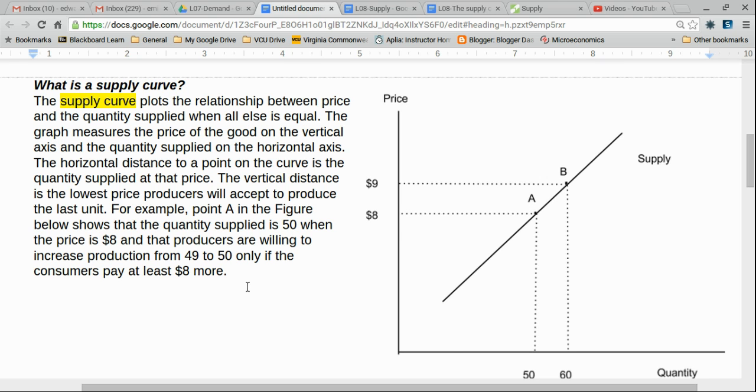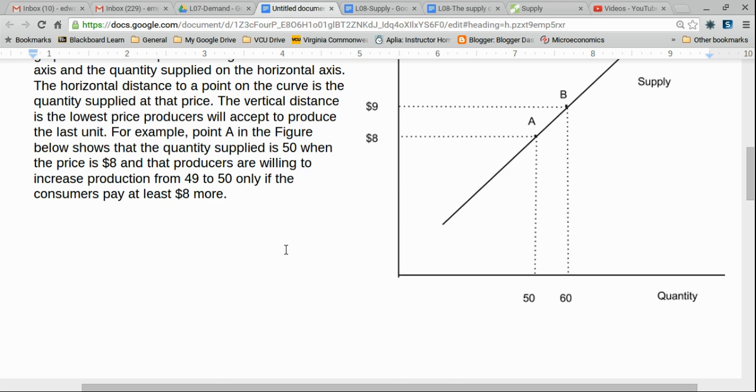more to increase output from 49 to 50. The vertical distance shows the lowest price consumers must pay to get producers to make that last unit, to get producers to go from 49 to 50.